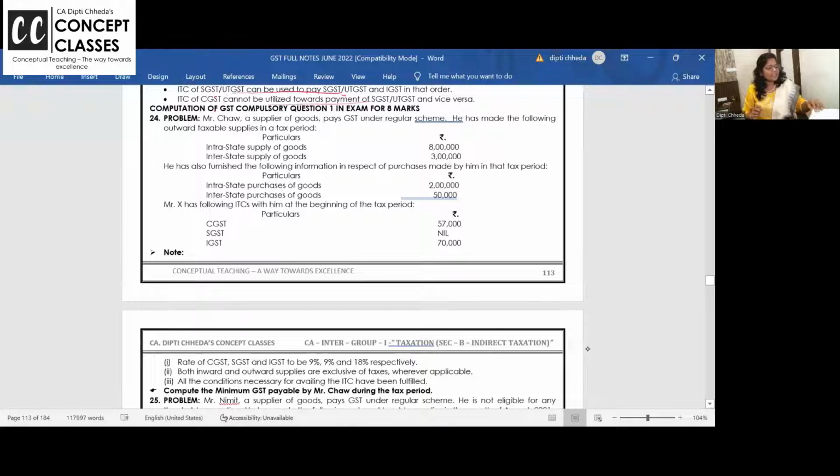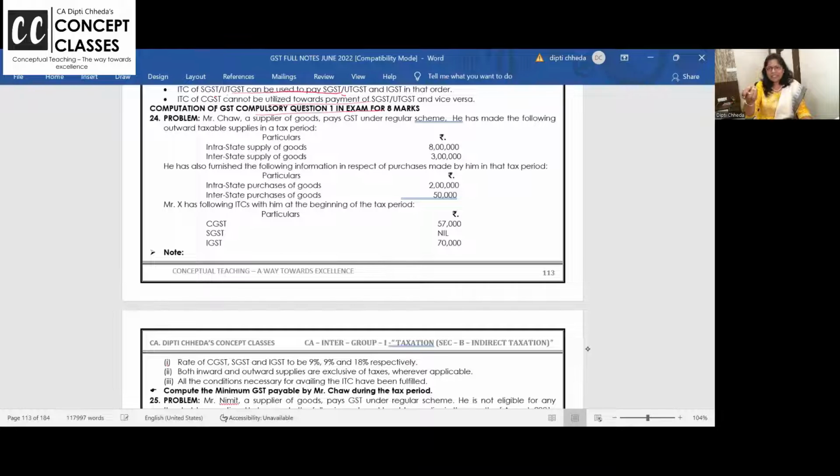Please take a screenshot so that it is clear to you which problem we are solving. We don't want to take any risk. Right now the trend is that problems from the institute's study material are asked as is in the exam, right? Okay, so problem number 24 we are doing now. I am again saying I have written here.